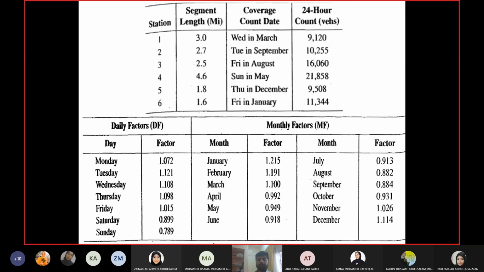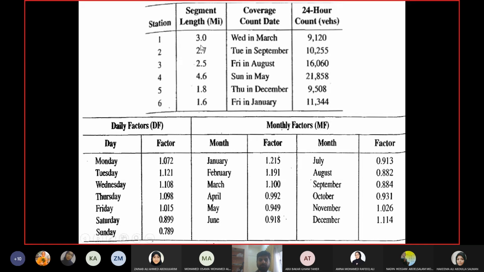Okay, so let us look at an example for calculation of VMT. This is a table which I showed you in the last example as well. It has all the adjustment factors for the days and months. Near this control count location, we had 6 more coverage count locations. For one, we have already calculated the AADT, but now we have 6 more coverage count locations.